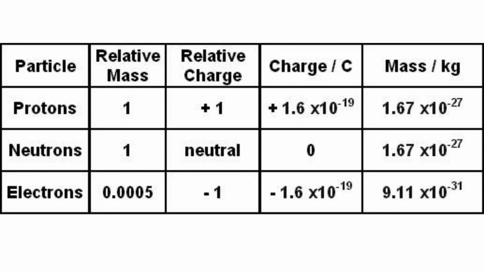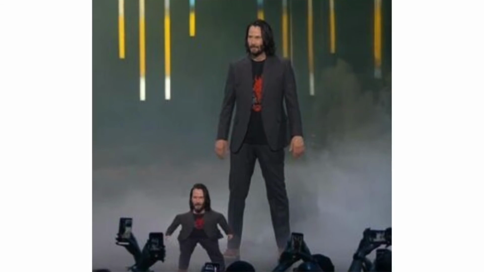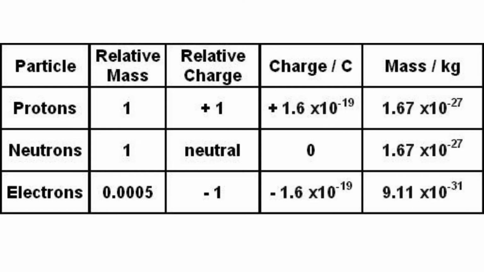And so if that's the case, the proton and neutron have a mass of 1, we call it 1 relative atomic mass unit, or 1/12 of the mass of a carbon-12 atom. And the electron has a mass, but it's so small that we don't factor it into the mass of the atom. For an atom to be neutral, the number of electrons must be equal to protons. If it's different, it is no longer an atom, it is called an ion. So when the atom loses an electron, it will become positively charged, but if it gains an electron, it will become negative.